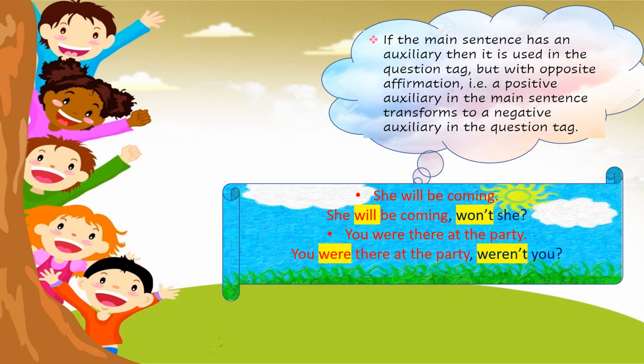She will be coming, comma, will. The negative of will is won't. So won't she, question mark. You were there at the party. So you were there at the party. Were is positive. Negative of were is weren't. So weren't you, question mark. Do not forget to put comma, apostrophe and question mark. Punctuations are very important when you're writing English.